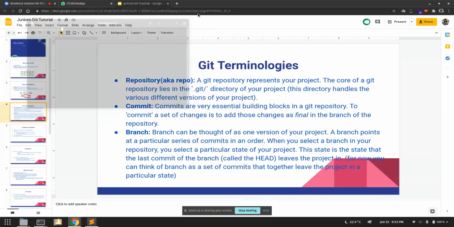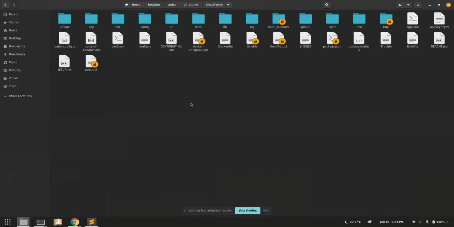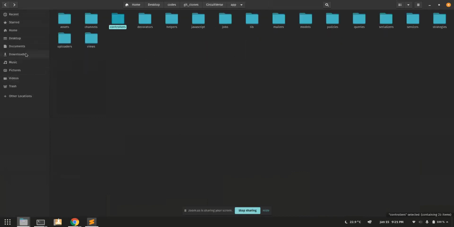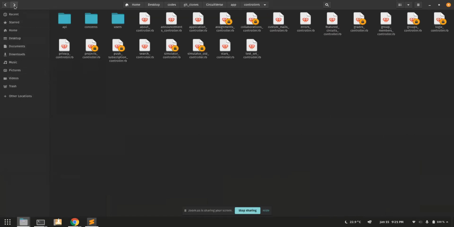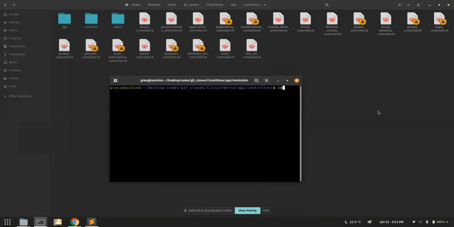Let's see if I can have a Git repository somewhere. Well, okay, this is fine. Does any one of you have like a small thing? Okay, I could just do it here. So whatever this is, doesn't matter. This is Circuitverse. I hope you've used Circuitverse. This is the code base of Circuitverse, and this code base is actually a Git repository.